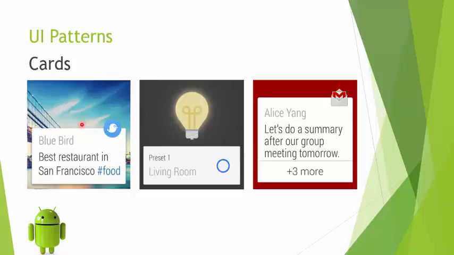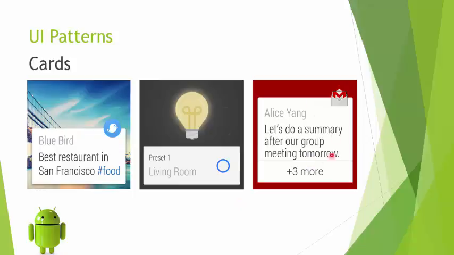Now, cards could be of 3 types. Standard notification cards, which are shown as suggest notifications. Single action cards, where you just have to click once, like, you might want to play or you might want to pause, or there is something like an on off button which is shown over here, a toggle kind of a switch. So you just have to click this card once and only once for it to execute an action.